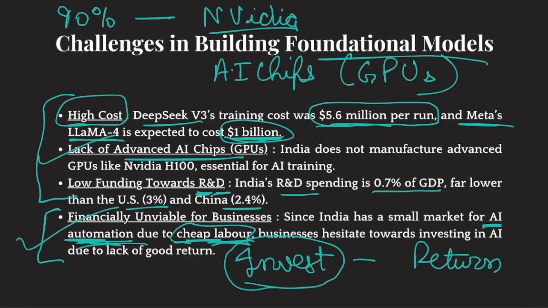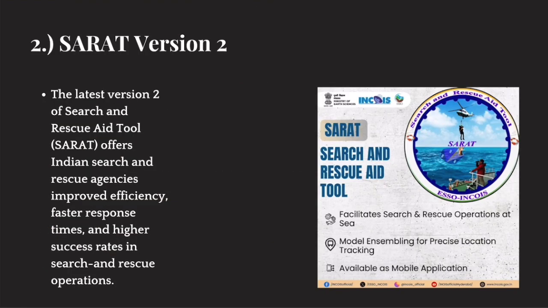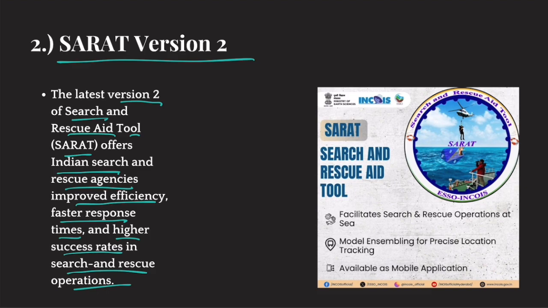All right. Now let's move on to topic number 2, which is SARAT version 2. So the latest version 2 of the Search and Rescue Aid Tool, SARAT, offers Indian search and rescue agencies improved efficiency, faster response time, and higher success rates in search and rescue operations. Now look, the Indian Coast Guard and many other search and rescue agencies are involved in rescuing fishermen or many other citizens of India in the Indian Ocean region.